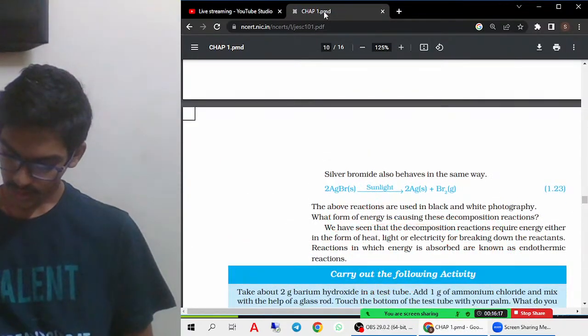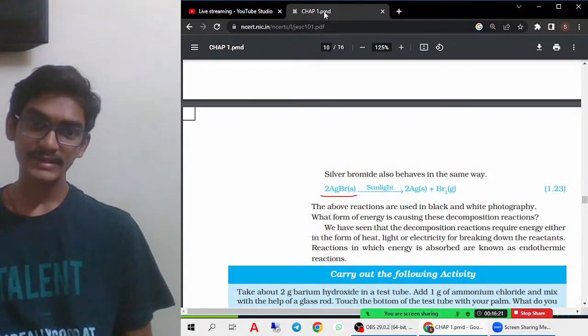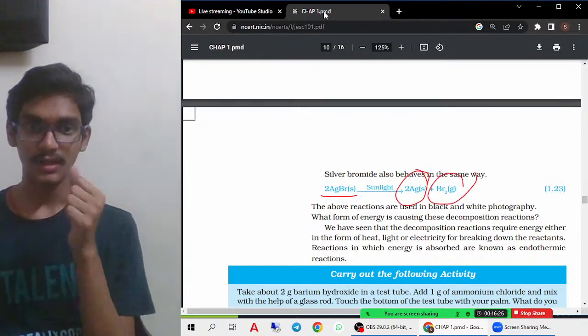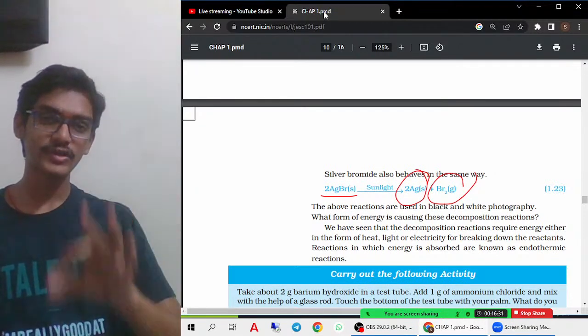Similarly, you can take one more example, that is silver bromide. Silver bromide also behaves the same way. When it is kept in sunlight, it gives silver and bromine gas. So that you must remember. This is photochemical. So what are the three different types of decomposition reactions we saw?